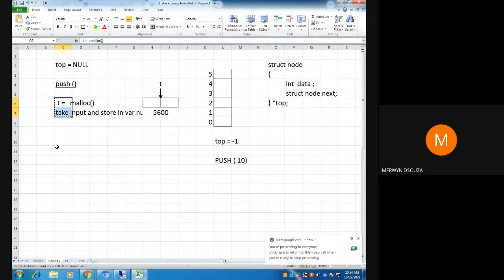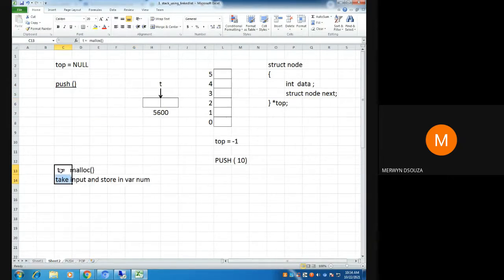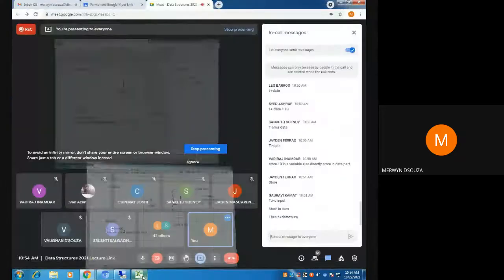Let me just write it down here. So you want to store it in a variable num. Basically here you will take the input using a scanf, and in your variable you will store the value as num equal to 10. Okay. So in the first step you allocated memory. Now you have stored it in a variable num. What will be your third step? Has 10 got stored in your node?